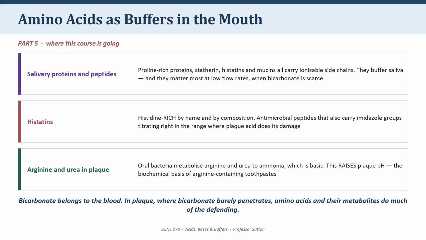So here's the message of part 5. In the blood, bicarbonate is king, but bicarbonate barely penetrates dental plaque. Down at the tooth surface, in the place where caries actually happens, it is amino acids, in proteins, in peptides, and as substrates for bacterial metabolism that do a great deal of the defending. That is why I have given you this before lecture 1.